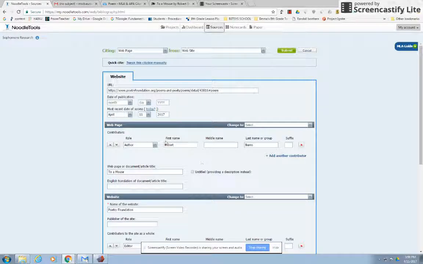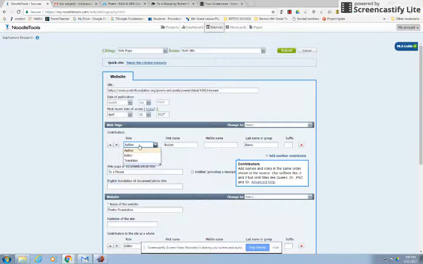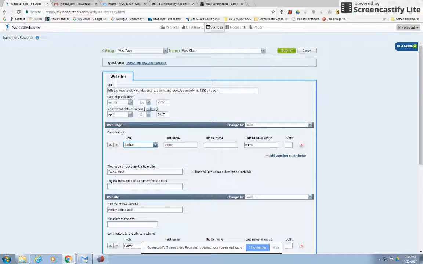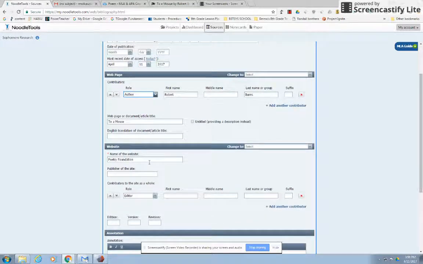Sorry about that. I think it typically comes up as an editor, but you want author. Robert Burns, To a Mouse. The web page will go in quotes, which is the title, and this is the web page, but it's also the poem. Name of website is Poetry Foundation. You don't need to put in both here. Typically you do. In this case, you do not.